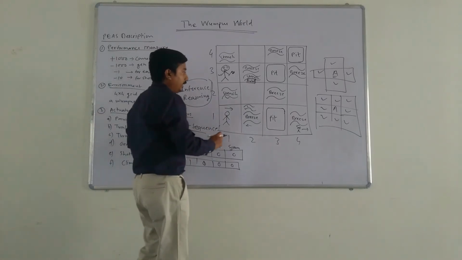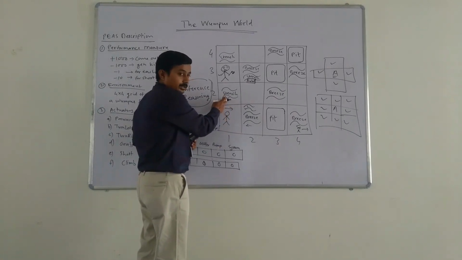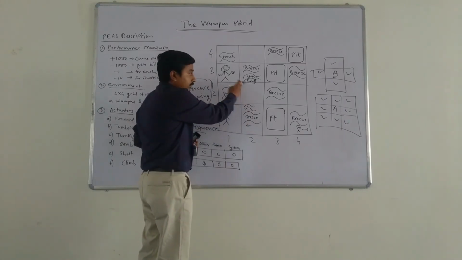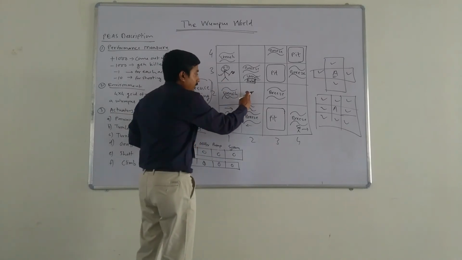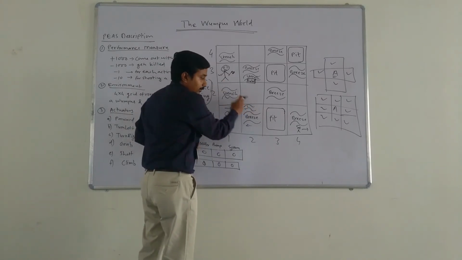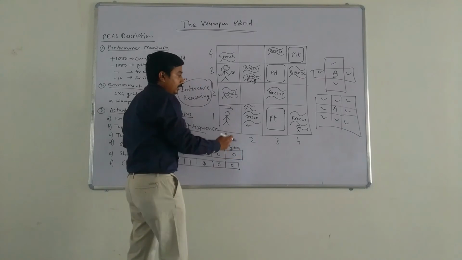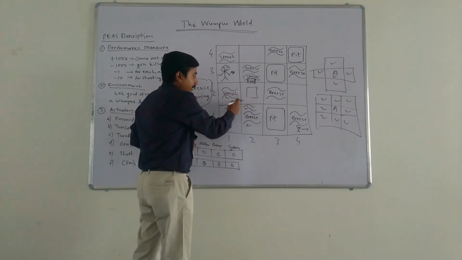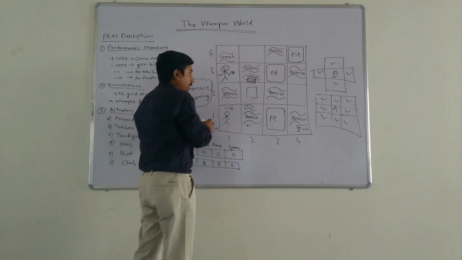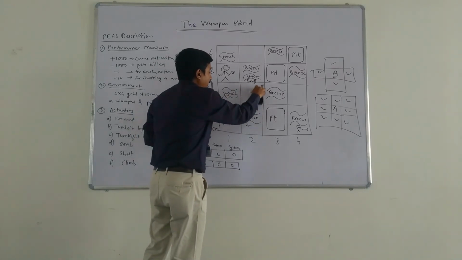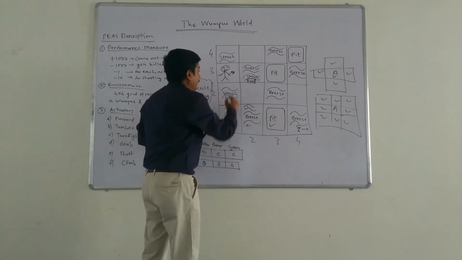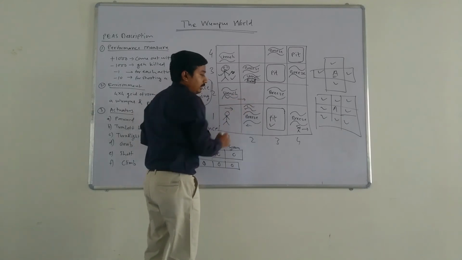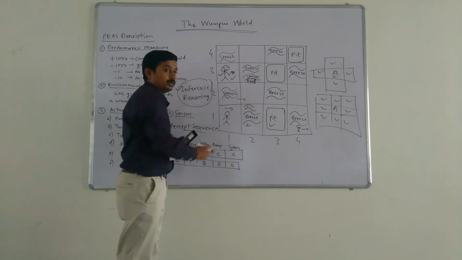So we have inferred that by getting a stench here and not here, the Wumpus is not present here, so it is here. And the pit is not here. If the pit was here, then we would have detected the breeze here, right? So we have inferred that the pit is present here and the Wumpus is here. Then it is totally safe to move to location 2,2.